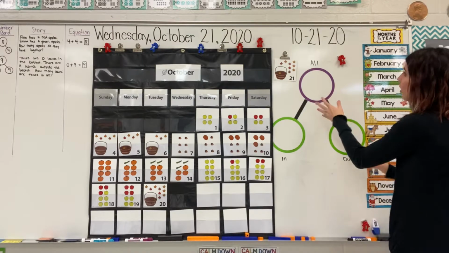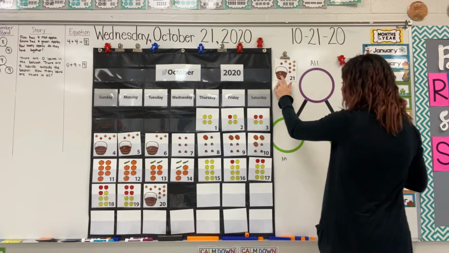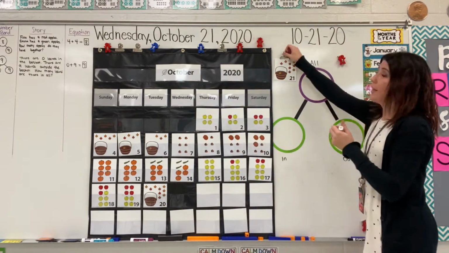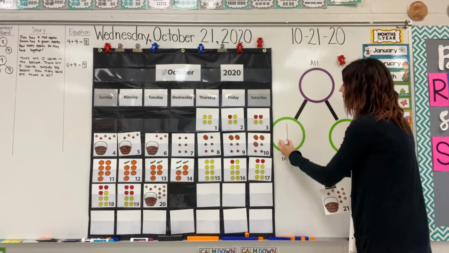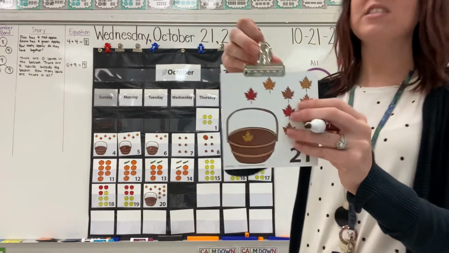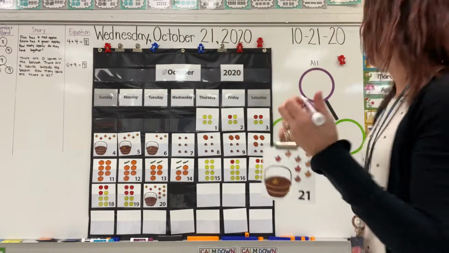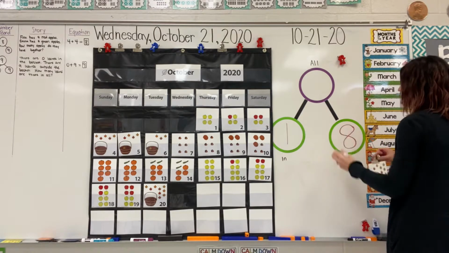So look at our card. Remember, we have our leaves broken into 2 parts. How many are in this part, in the basket? There was 1 in the basket. Now how many were in the other part that is not in the basket? There were 8 in that part. Make an S and close the gate.